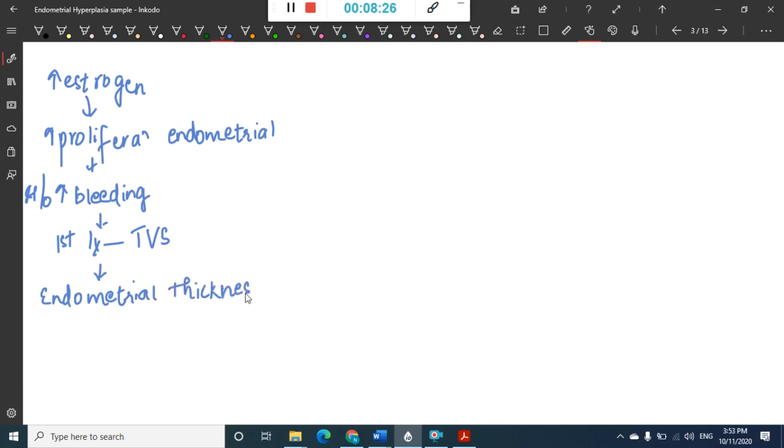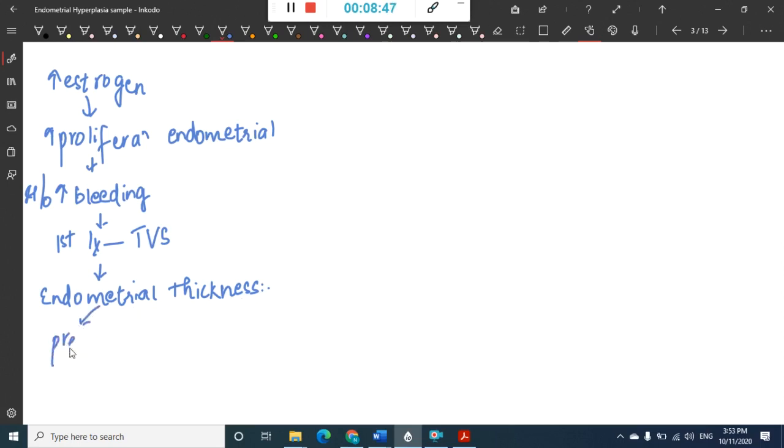Now the endometrial thickness varies for premenopausal and postmenopausal women.